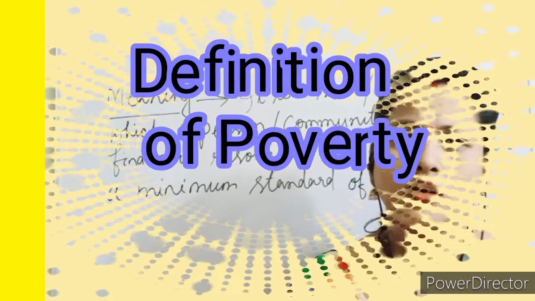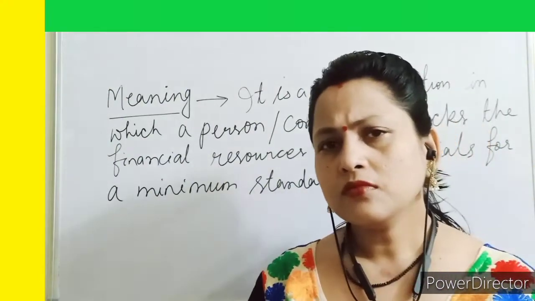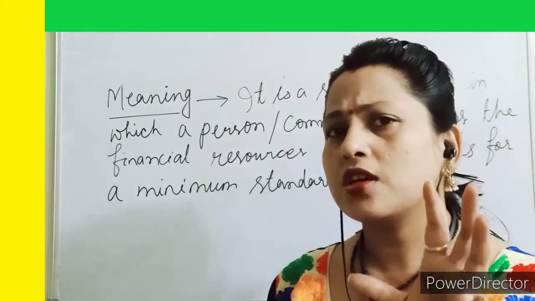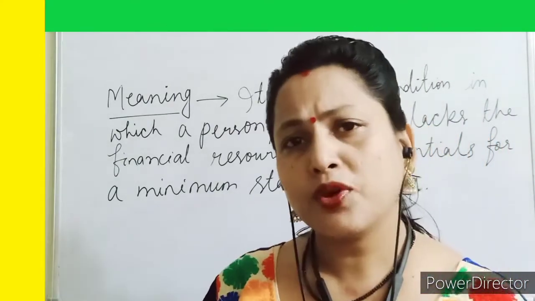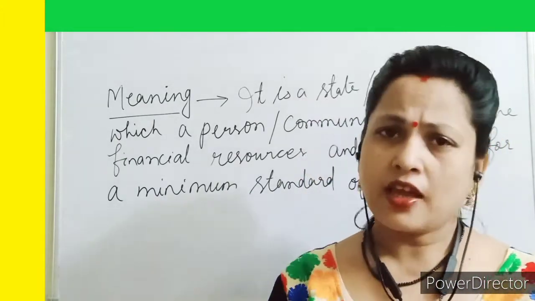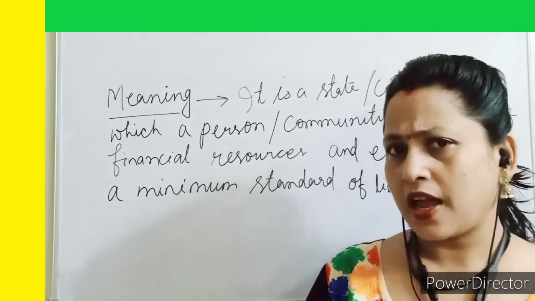What is the problem? That is called poverty, and we need to address it from the government side as well as from the human being side. So this is an interesting chapter, that is poverty as a challenge. In the earlier video I discussed the essential things: if a person or community is not able to get them, then they come under the poverty line.